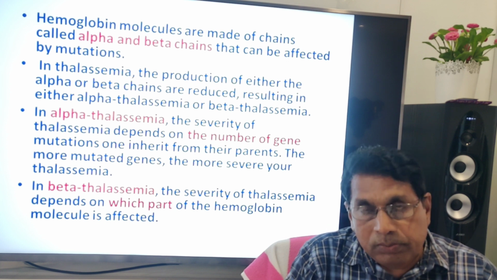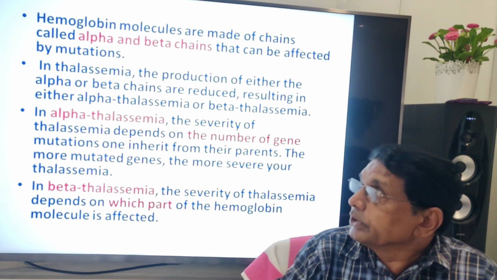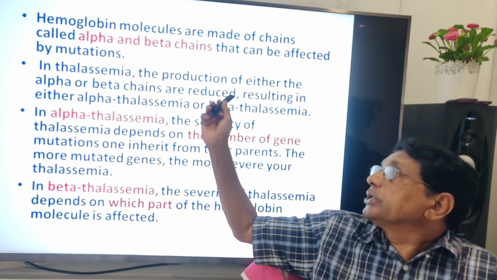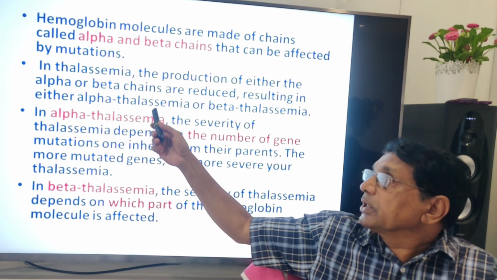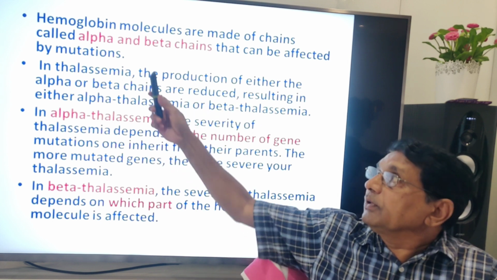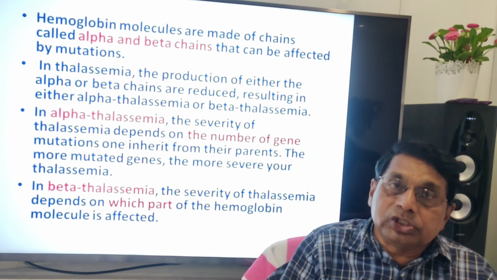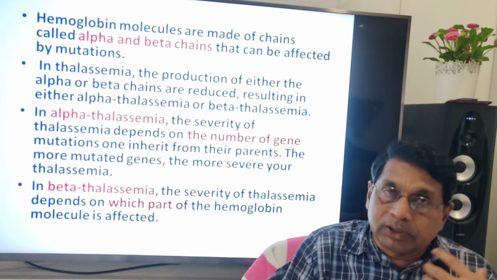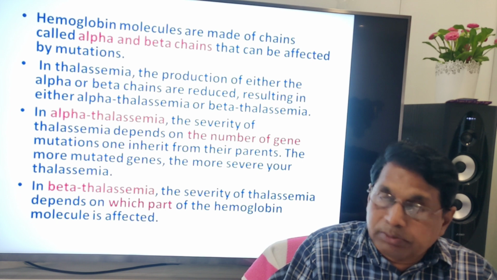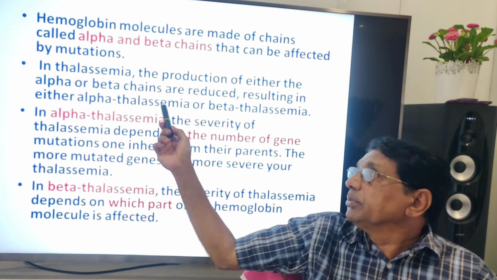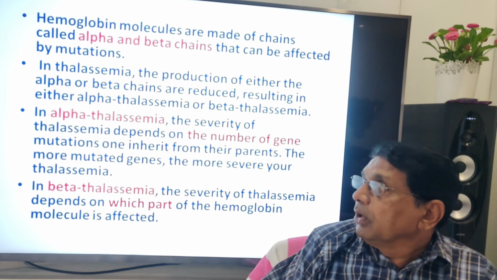One or both may be affected by mutation. Production of either the alpha or beta chains is reduced, resulting in alpha thalassemia if there is a mutation in the alpha gene. Similarly, if there is a mutation in the beta gene, beta thalassemia.